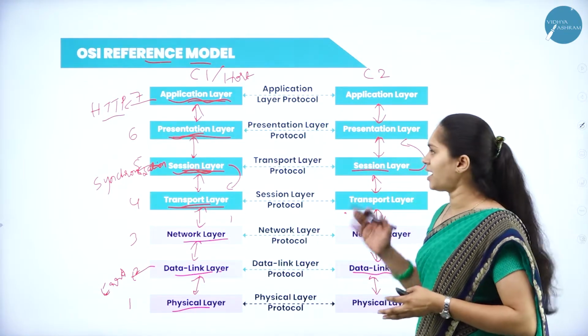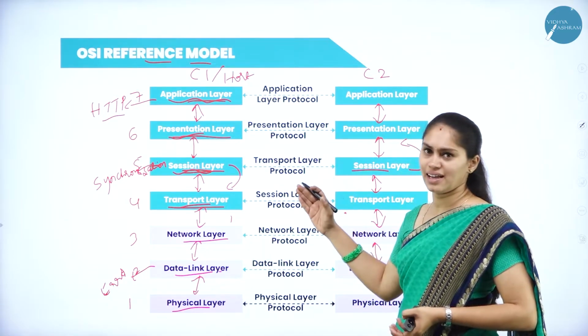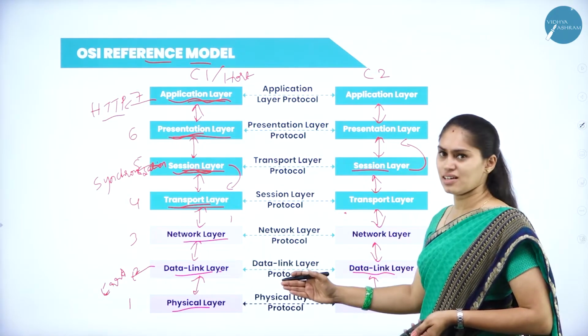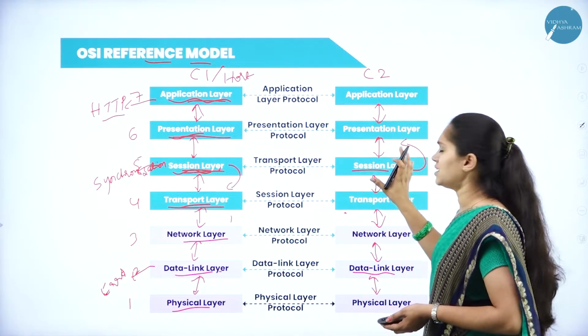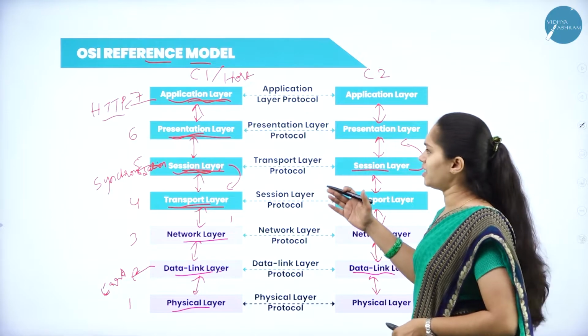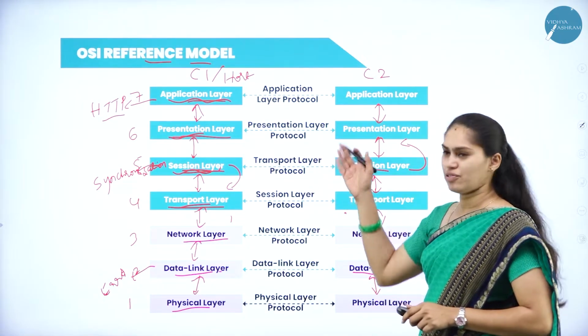It's very important and easy to understand. You just imagine and work through all the layers. Totally we have 7 layers here, and consider this one host or computer, and this another computer. So here we are sharing data and information. For that purpose we use this OSI reference model.